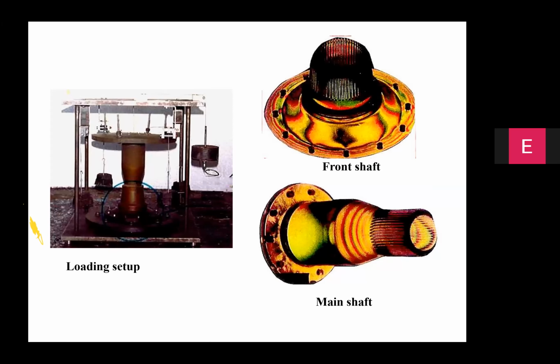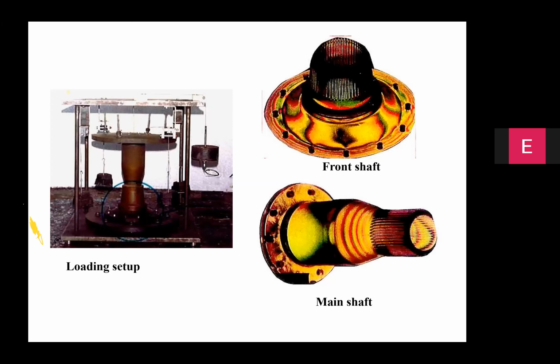They are not visible to the naked eye. When you keep these parts and see through a polariscope, which is available in every physics laboratory, you can see this colorful fringe pattern. These colorful fringe patterns provide qualitative and quantitative description of the distribution of stress. You can evaluate features like stress concentration factor. You can also understand the regions that are subjected to lower stresses and hence are amenable for design optimization.